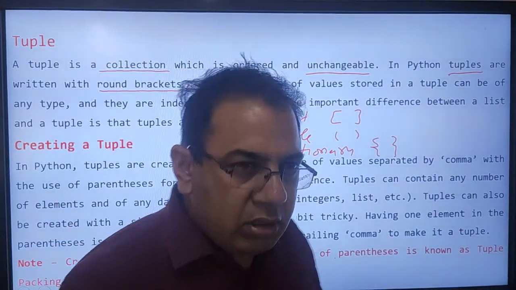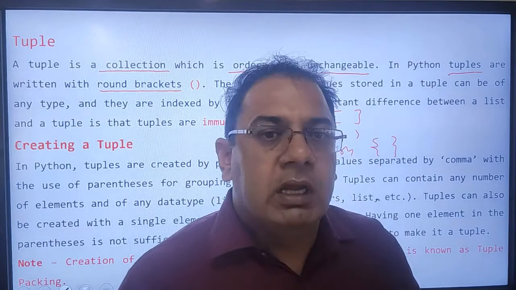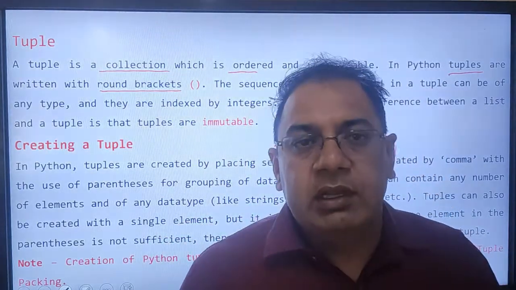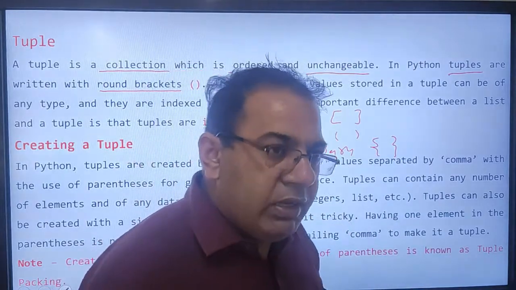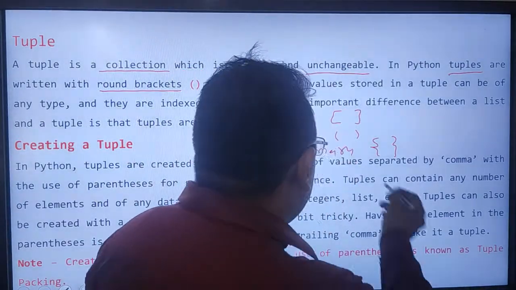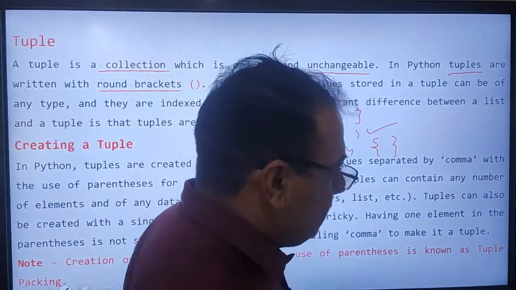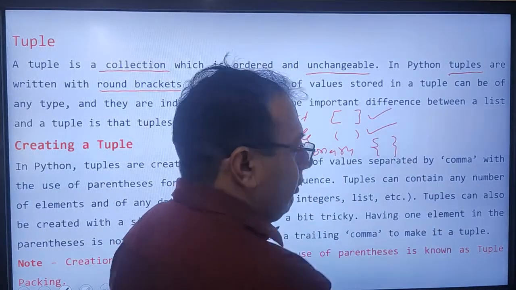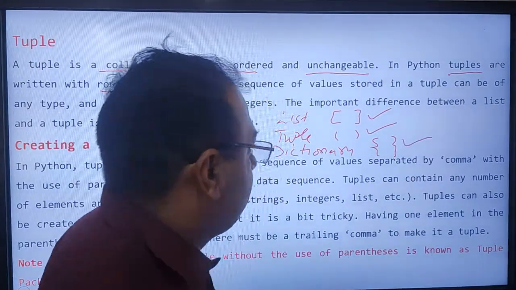So you must remember how we can create a list, a tuple, and a dictionary. The main difference is that a tuple is created with parenthesis, a list with brackets, and a dictionary with curly braces.